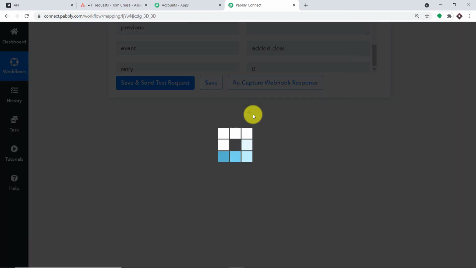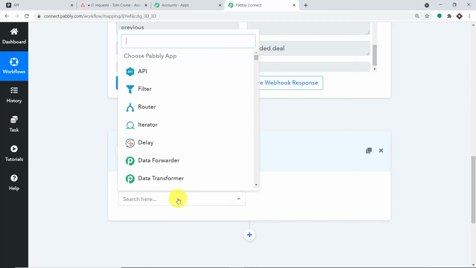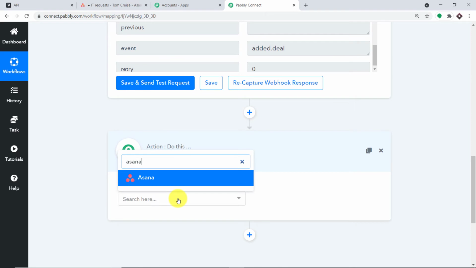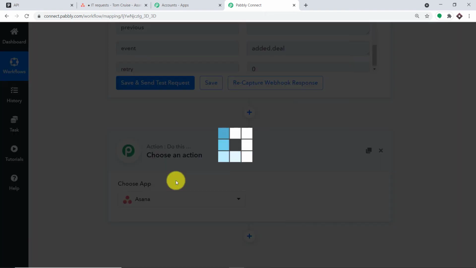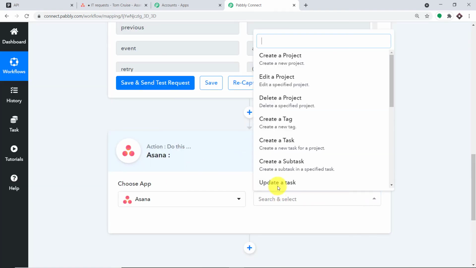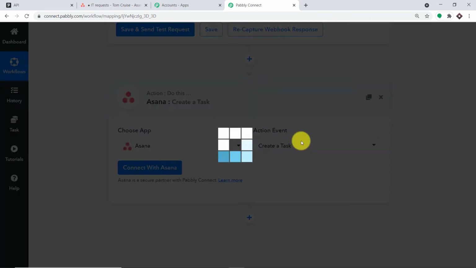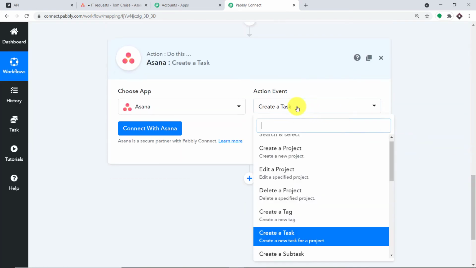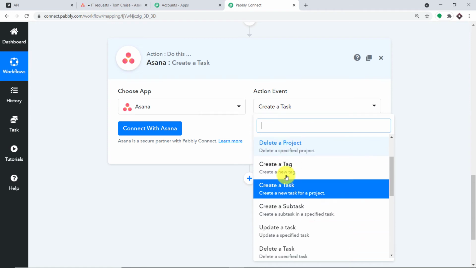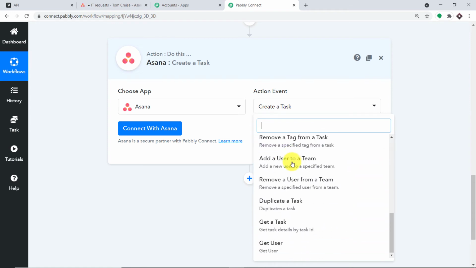So to do that, let me introduce one more window. So this is an action window. Now in the Choose app, how about we make it as Asana? Okay, Asana it is. Now in the action event, how about we make it as create a task? Okay, so create a task is an action event. We have a ton of action events like create a project, edit a project, update a task, delete a task, duplicate a task. All of them are a bunch of action events.